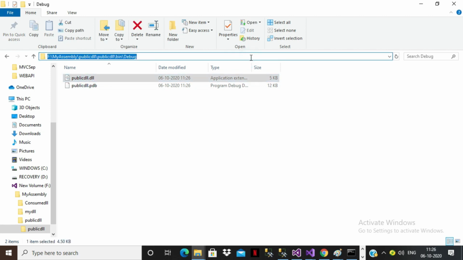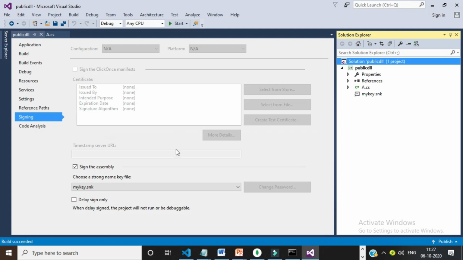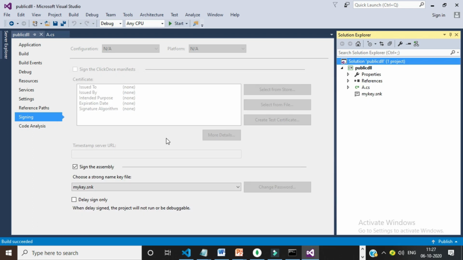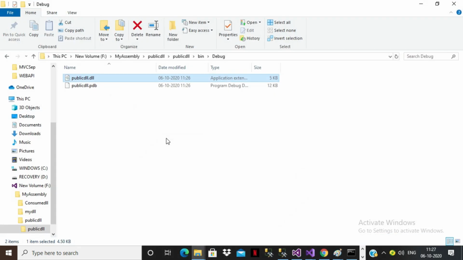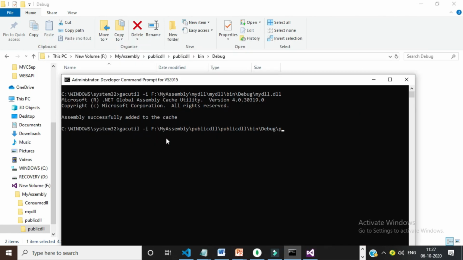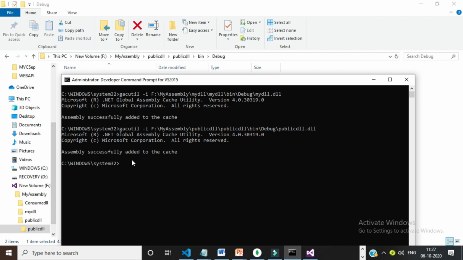Copy the path. Now I want to register. Now you have the eligibility to register the DLL file in GAC. Open your command prompt, and write gacutil space -i space path of the DLL file, and here you can give the name. What is the name of the DLL? Public DLL.dll. Press enter. Now the assembly is successfully added to the cache.